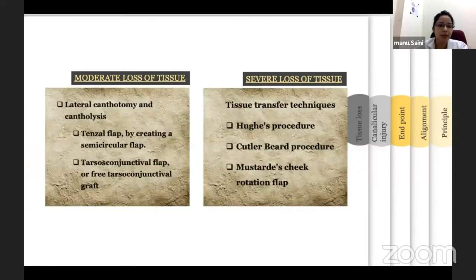Now, in moderate loss of tissues, surrounding tissues are mobilized to fill up the defect using canthotomy, cantholysis, Tenzel semicircular rotational flap, or tarsoconjunctival flap, or free tarsoconjunctival graft. In severe loss of tissues, lid sharing procedures are used, like Hughes and Cutler-Beard.